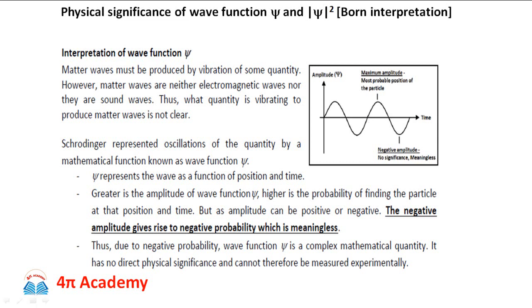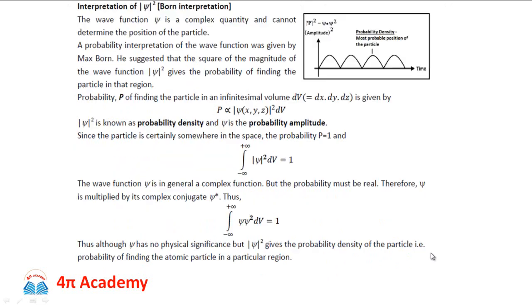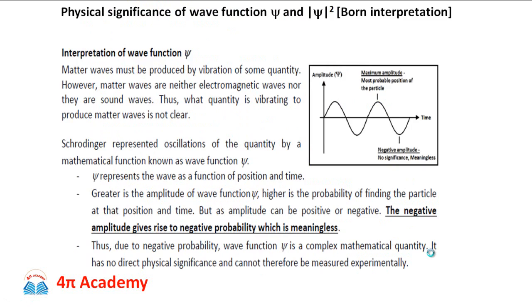Then this wave function psi can be a real term or it can be a complex term. If it is real, then it is okay, but if it is a complex term, then again the interpretation of this wave function psi becomes a difficult task. So it has been decided that this wave function psi has no direct physical significance and it cannot be measured experimentally. So there is no physical significance of psi directly. Then how can we interpret what this wave function psi is?